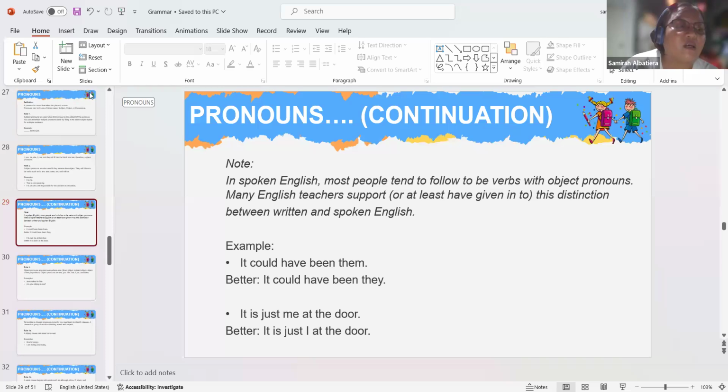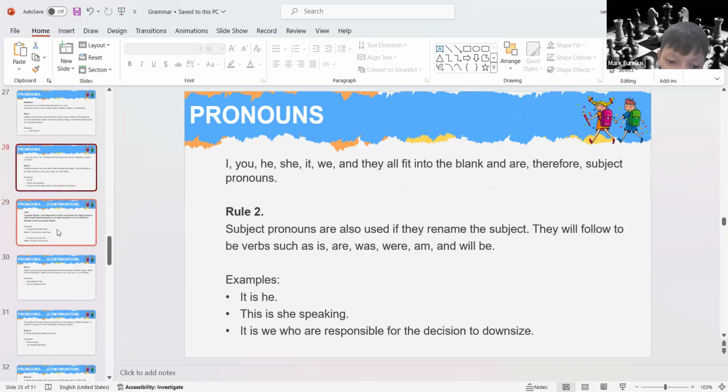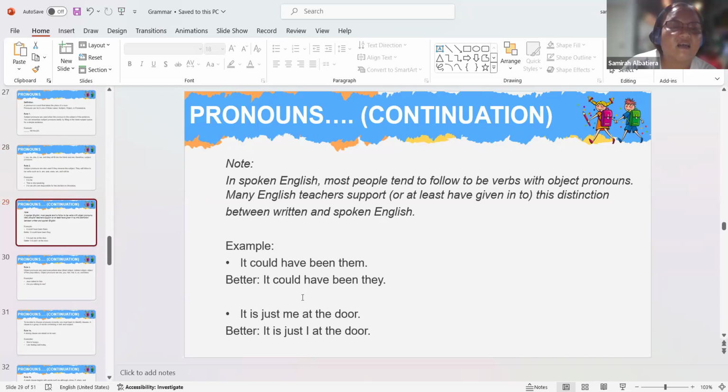So, we are already in context. I have a question. Yes, what is your question, Mark? Look at the example: I would say, it could have been it is just me at the door. Look at this. I'm super confused. Most people tend to follow the verbs with object pronouns. The first example, it could have been them.